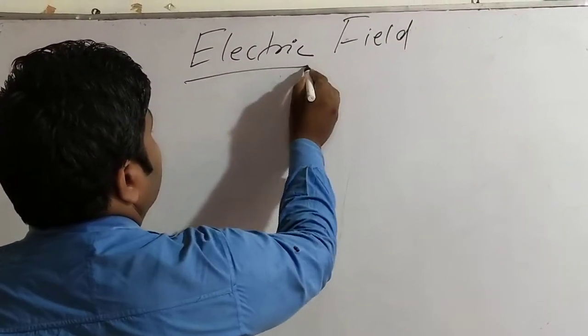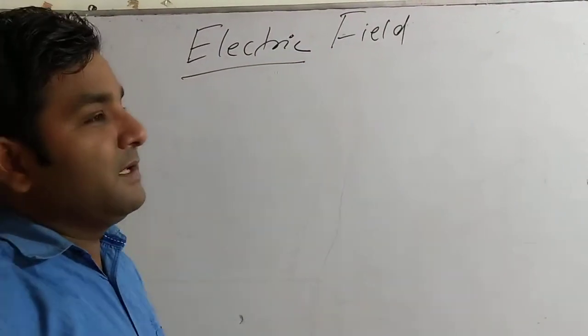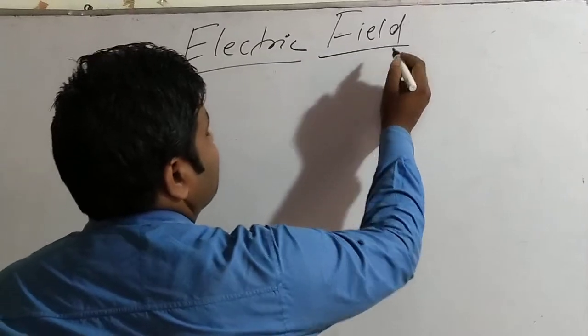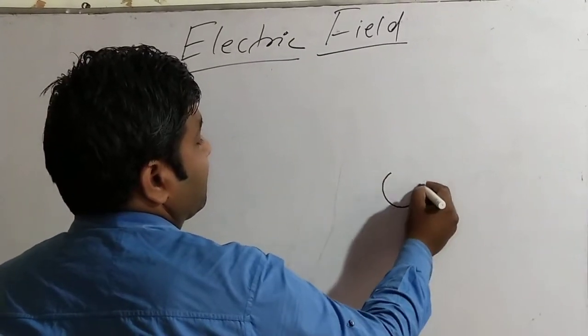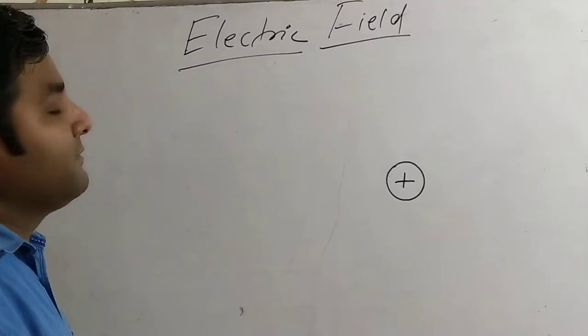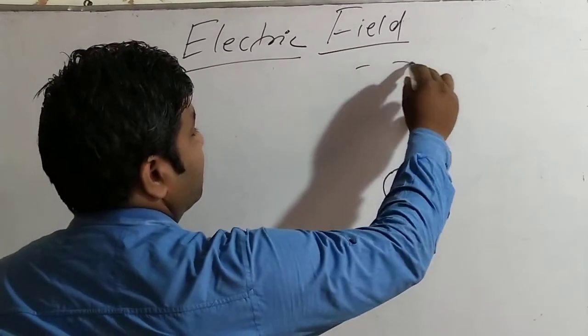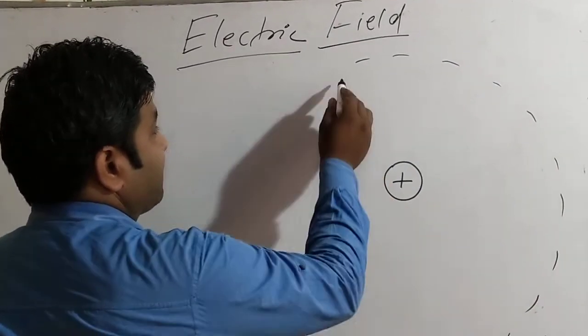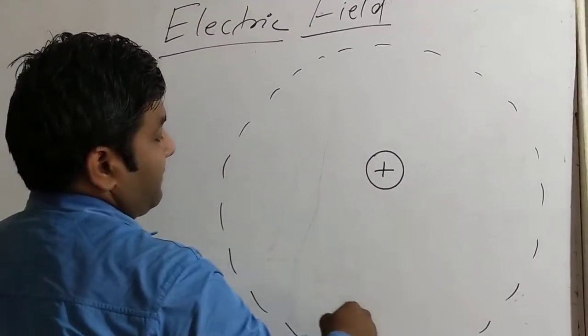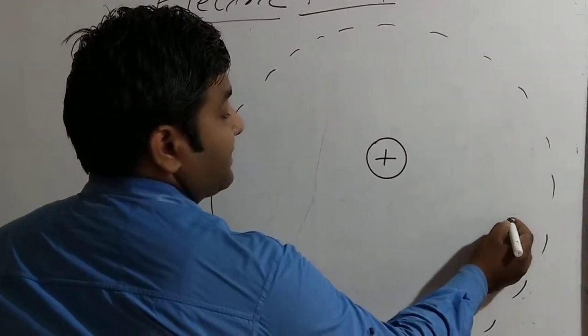The concept of electric field means what? Electric means where the electric charge is, and field means the region, the space in which the field-related force can be experienced. Suppose this is a positive charge, and the region surrounded by this positive charge is one in which electric force can be experienced. Suppose here there is a test charge.